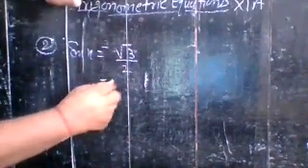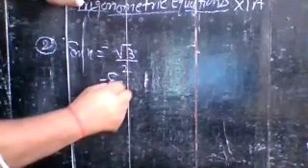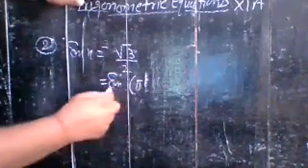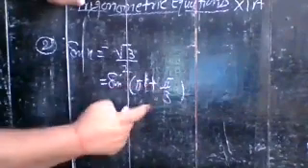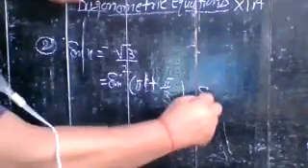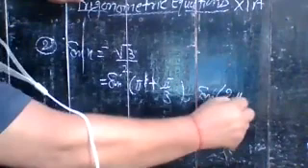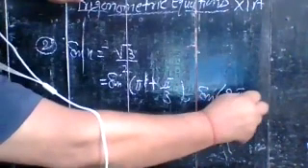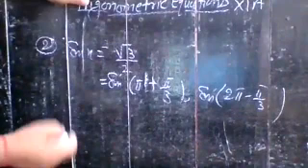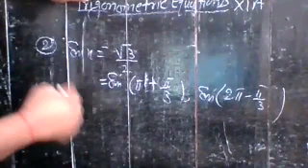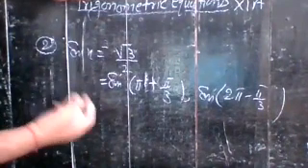Now for the third quadrant, you write sin of pi plus pi by 3, and for the fourth quadrant, you write sin of 2 pi minus pi by 3. Simplifying it and comparing, you have the value of x, which is the principal value. I think it will be very easy to find the principal value of any function.